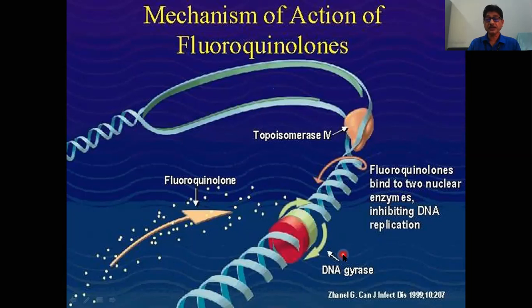So the A subunit of DNA gyrase cuts it, the B subunit introduces the negative supercoil, and again the A subunit of DNA gyrase reseals it. Thereby the two replicated DNA can be separated.